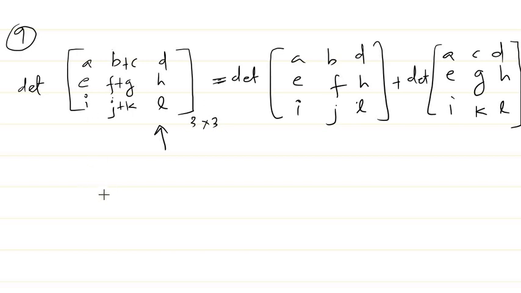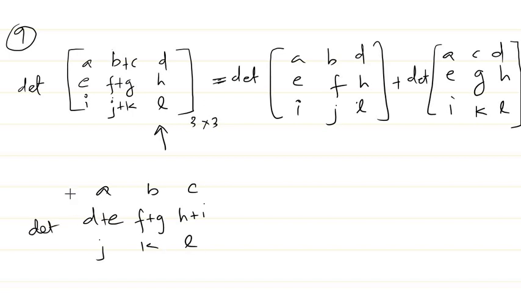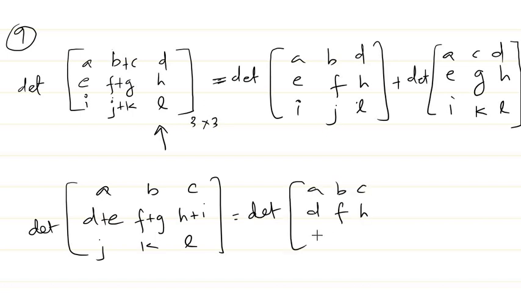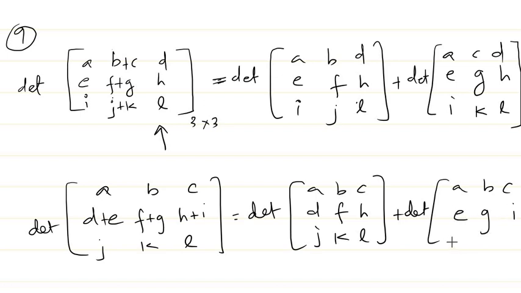We can also have something like A, B, C, D plus E, F plus G, H plus I, J, K, L. If you want to find the determinant of this matrix, it will be equal to the determinant of A, B, C, D, F, H, J, K, L plus the determinant of A, B, C, E, G, I, J, K, L. So this property also we must keep in mind.